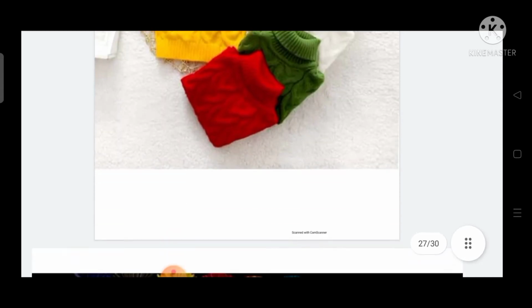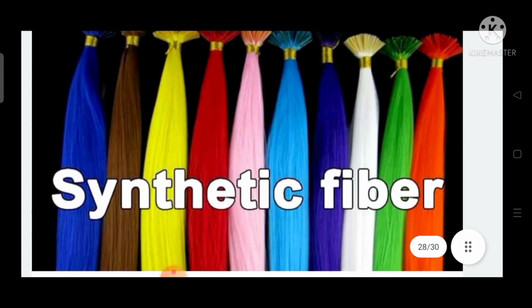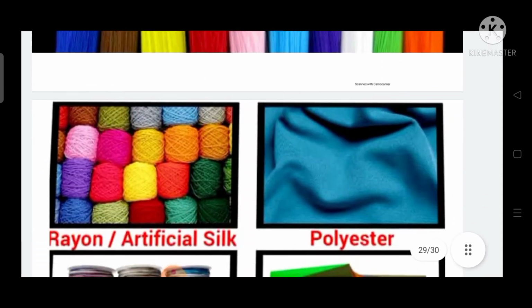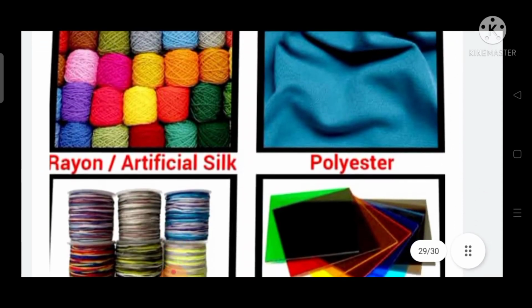Now let us move on to synthetic fiber. As I have told you before, synthetic means what? Synthetic means artificial, man-made. Two terms we can use for synthetic. Now let us learn about some artificial fibers. See, some artificial fibers are what?